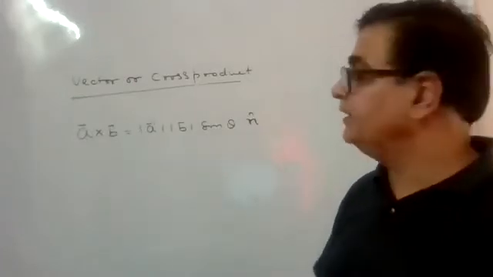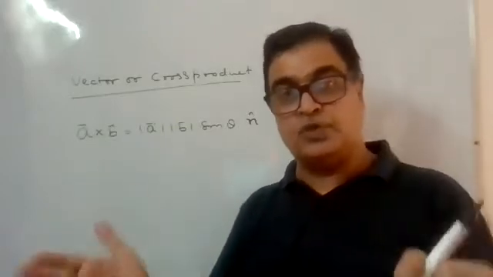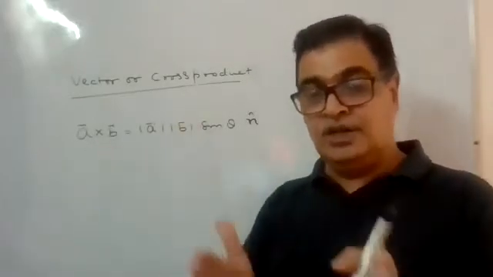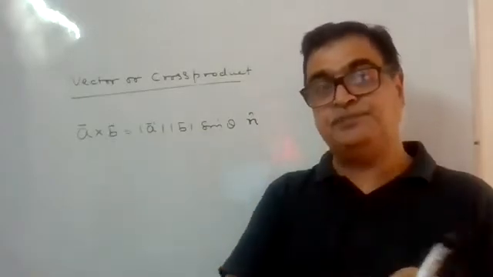I just repeat it. A cross B is the cross product between the two vectors in this order, and will have the magnitude A, magnitude B sine theta.